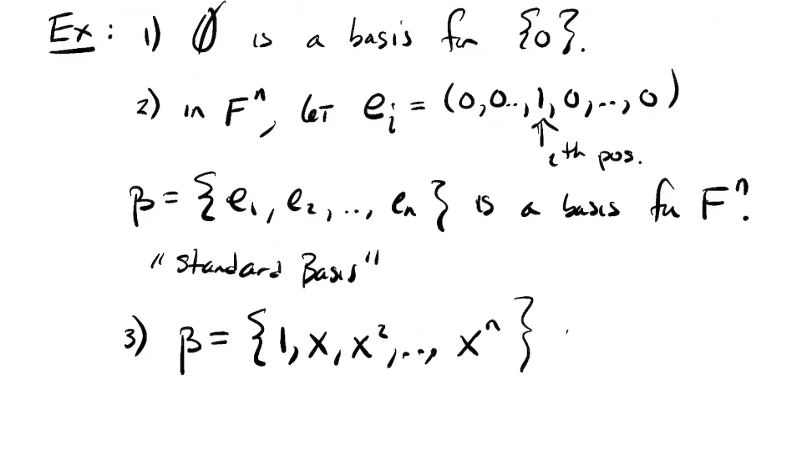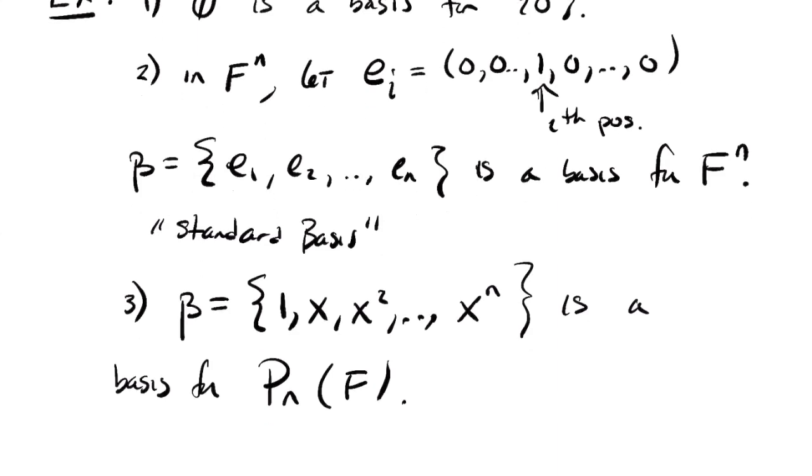Yeah, that's a basis for the polynomials with coefficients in F of degree less than or equal to n. So again, I'm just going to speak out loud, but why does this set span? Well, every polynomial of degree less than or equal to n is an F-linear combination of these monomials. That's what a polynomial is. So it spans by definition. And why is it linearly independent? Well, if you take a linear combination of these things and get 0, all of the coefficients had to be 0. That's by definition of the 0 polynomial. So this thing is linearly independent and spans Pn by definition.